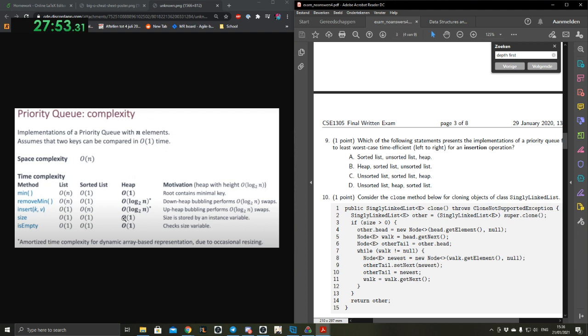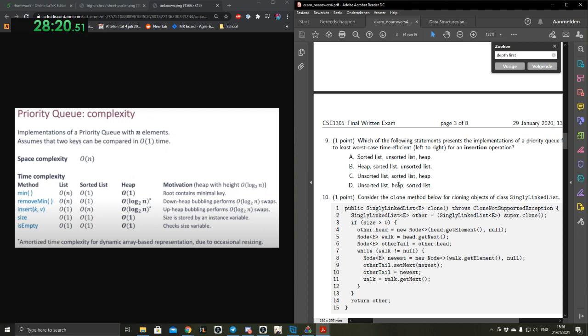Realistically speaking, with an unsorted list we already know this one is easiest. We know a sorted list in the worst case, because they're asking for a worst case, is the hardest, because then you'd have to go all the way to the back if it's the lowest element. So this is big O of n, and the heap is probably somewhere in between.